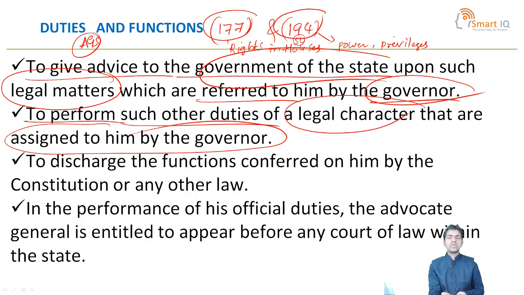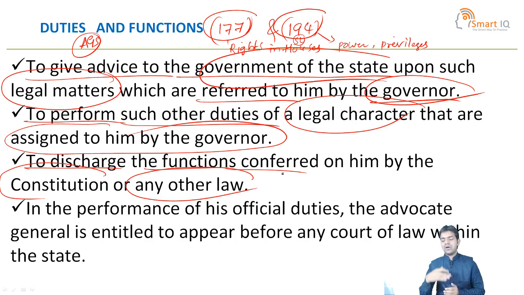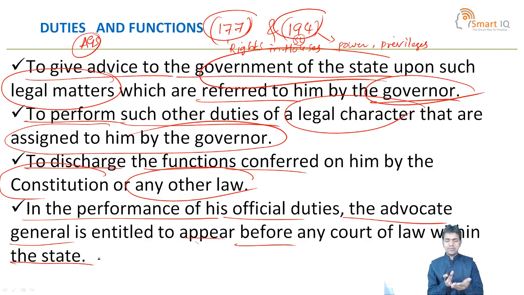And also the Advocate General discharges the functions conferred on him by the Constitution or any other law, that is, legal matters. Also, in the performance of his official duties, the Advocate General is entitled to appear before any court of law within the state. This is one of the very important powers of the Advocate General.